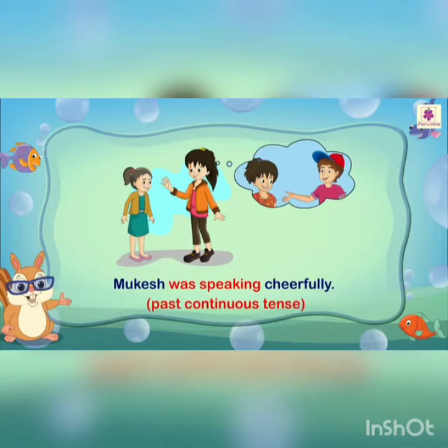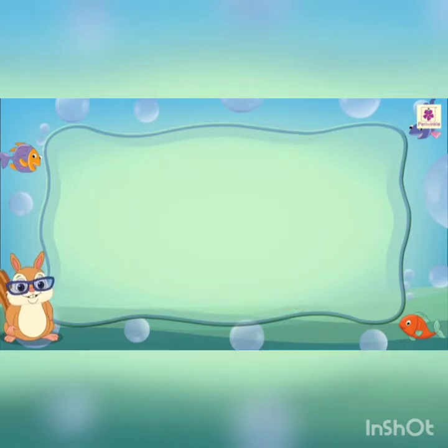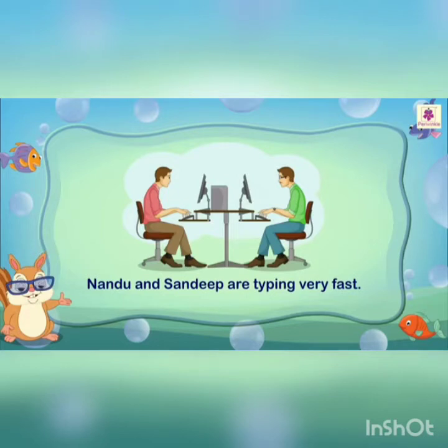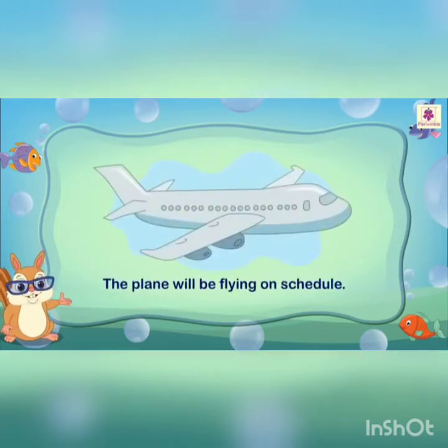Past continuous tense. Nandu and Sandeep are typing very fast. Present continuous tense. The plane will be flying on schedule. Future continuous tense.